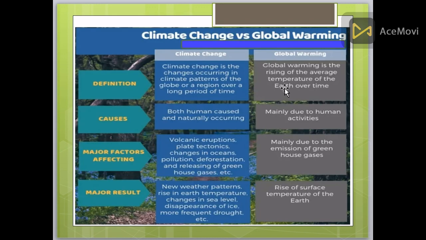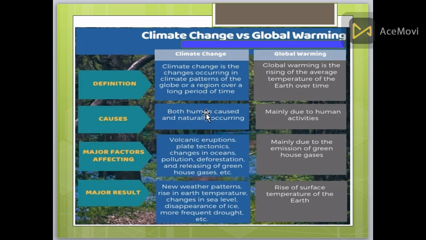Climate change versus global warming: these are terms used internationally, in debates and discussions, so what is climate change and what is global warming? Climate change is the change occurring in climate patterns, as I have discussed before, and global warming is the rising of the average temperature of the Earth over time.